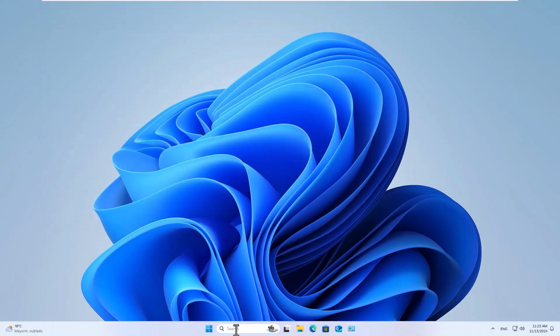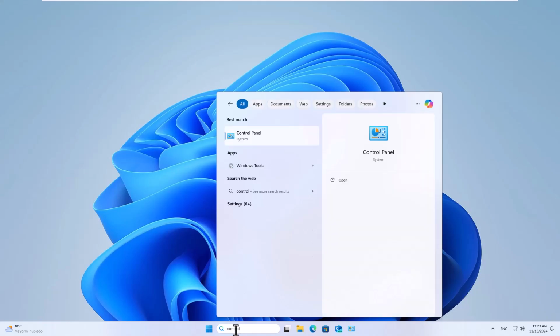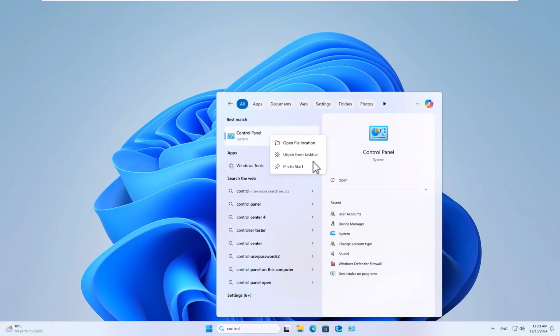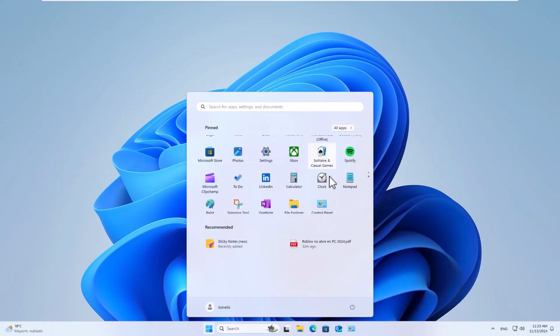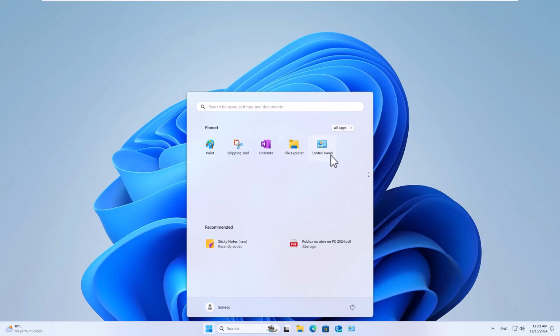After this, again search for control, right-click on control panel and now select Pin to Start. When you open the Start menu, you can see the access to the control panel available here.